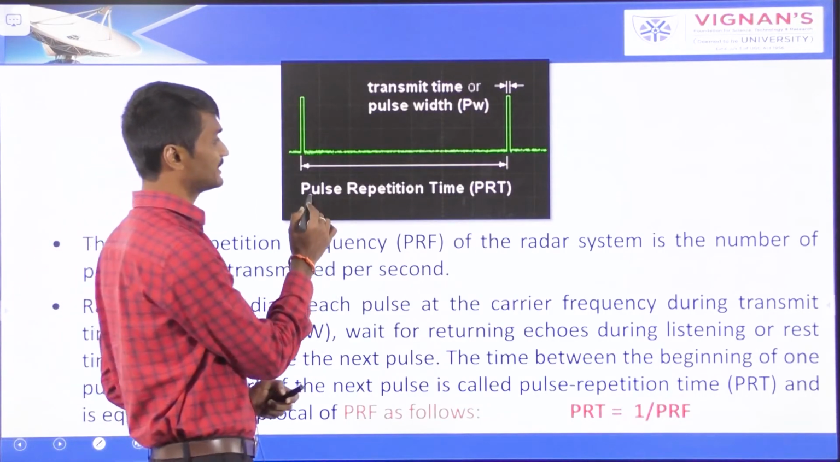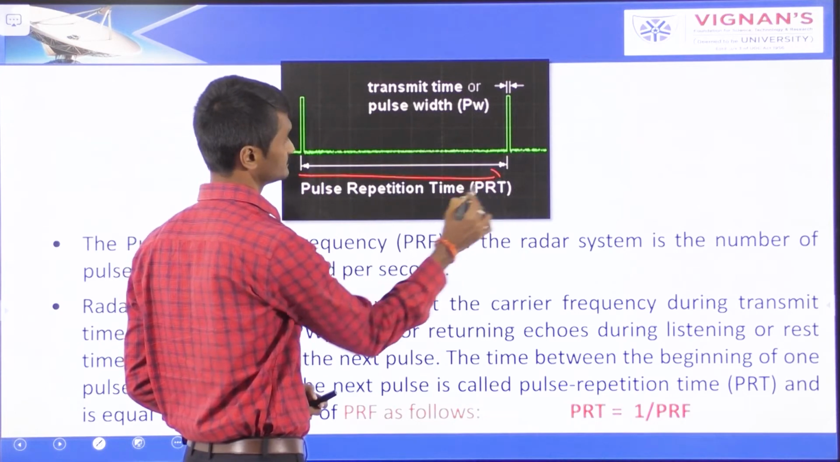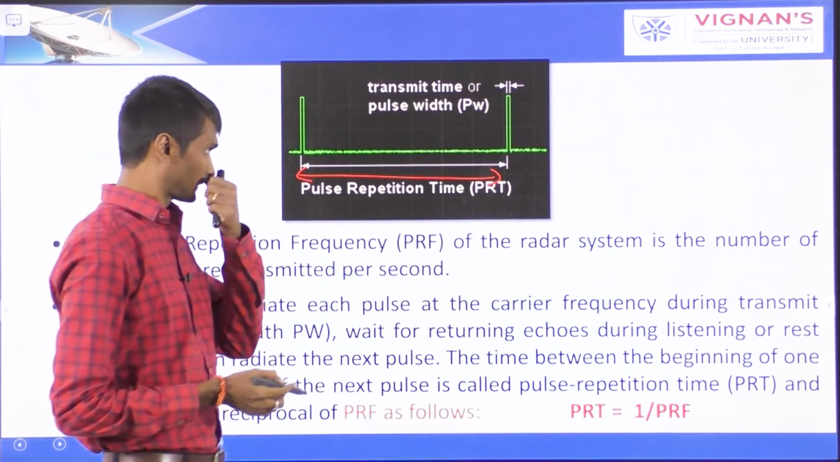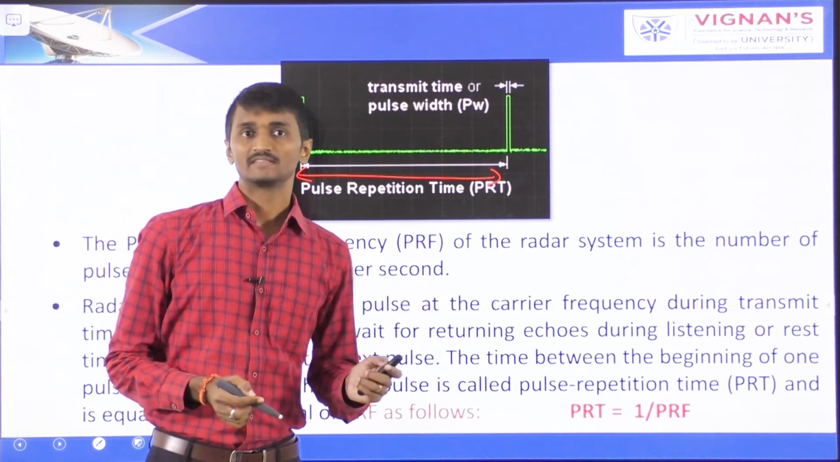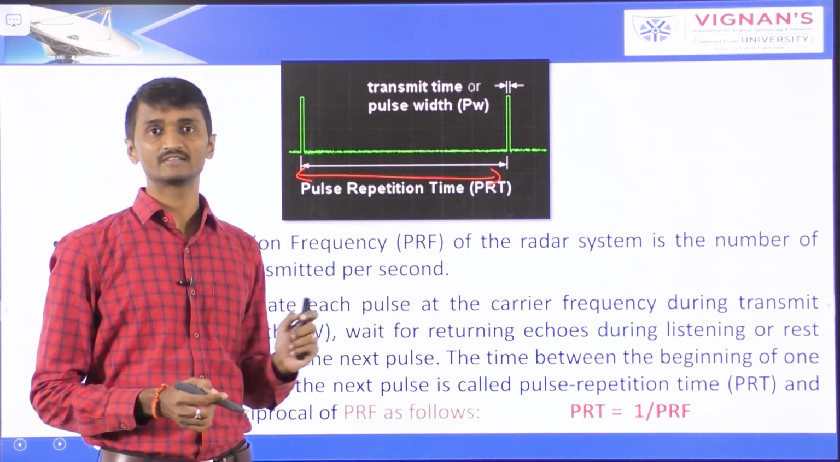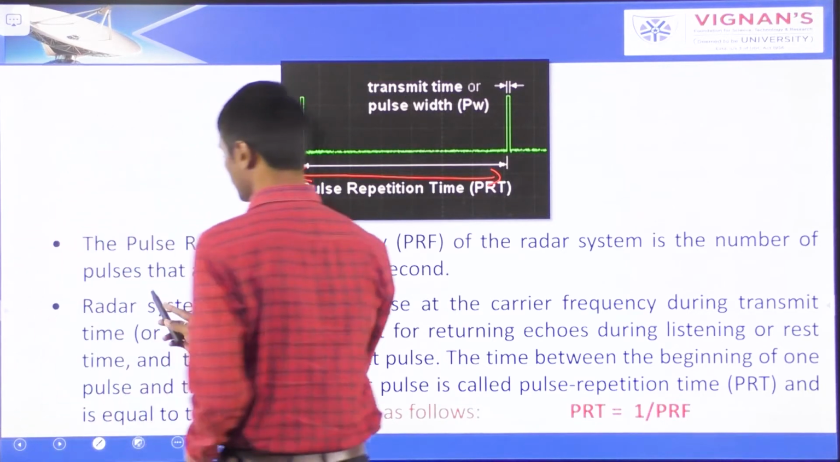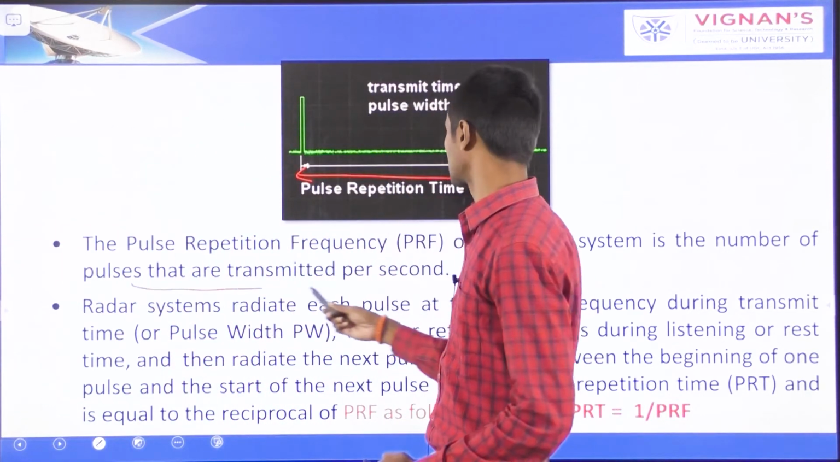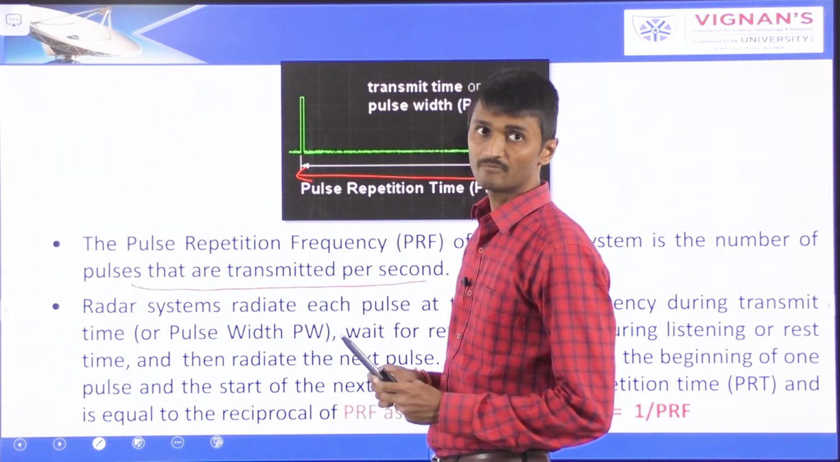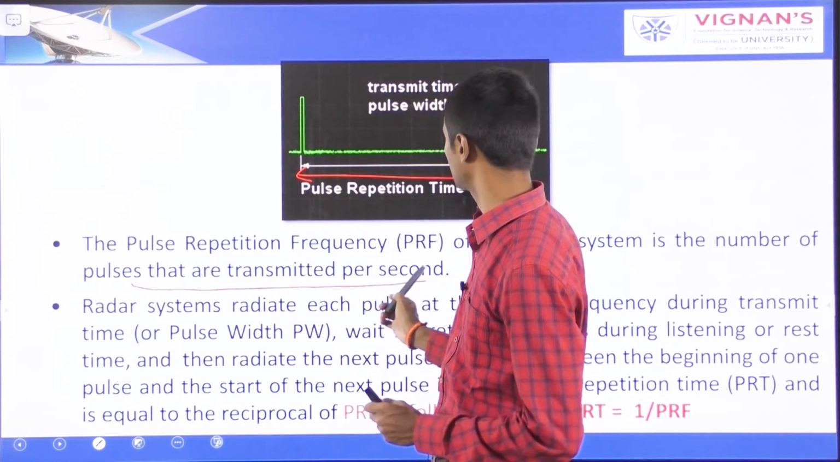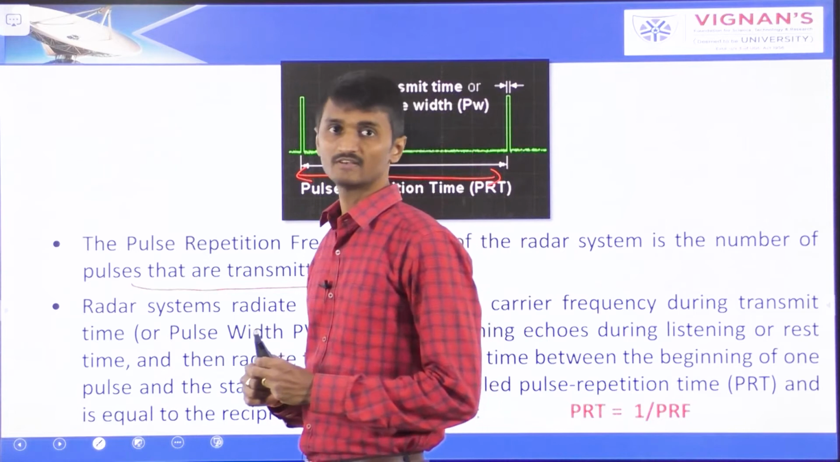So here it is, the pulse repetition time. The pulse repetition frequency of the radar system is the number of pulses that are transmitted per second. The number of pulses that are transmitted per second is called pulse repetition frequency, right?